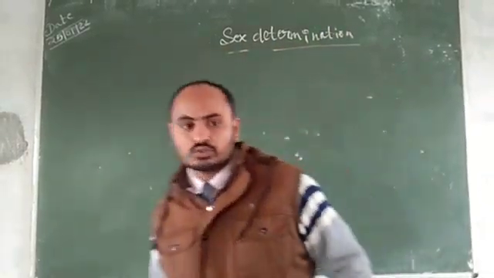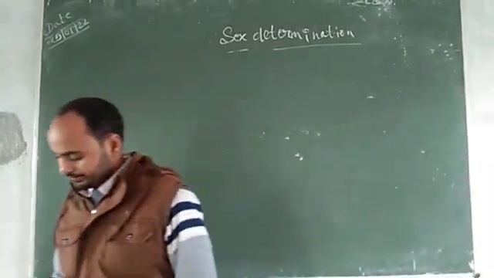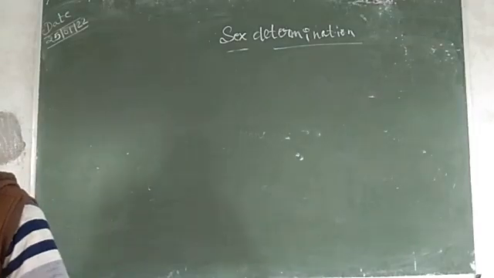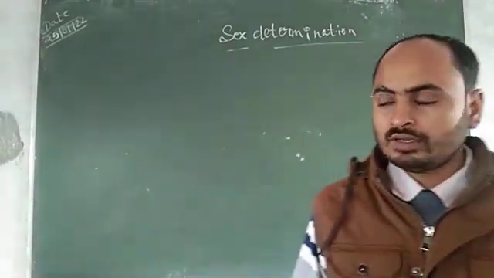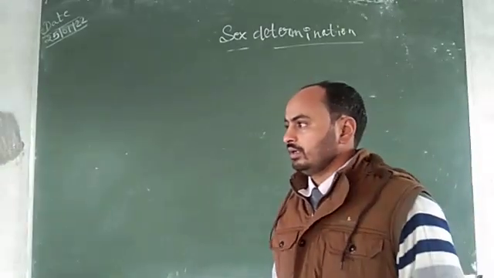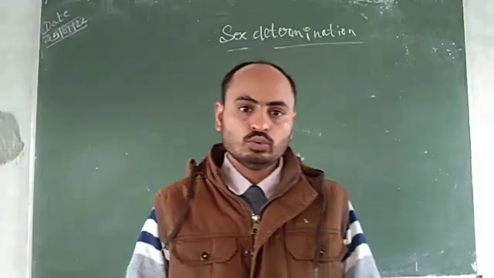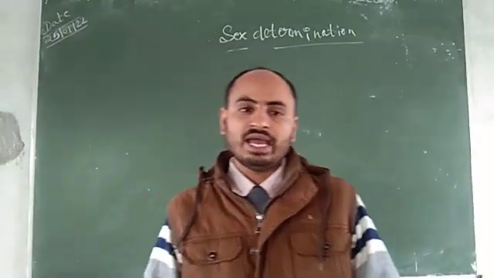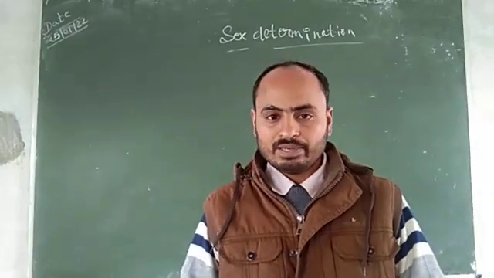Hello students, today our new topic is sex determination. How to determine the sex in different individuals, different animals. For example, in sexual reproduction, two individuals participate: one behaves like a male and another behaves like a female.